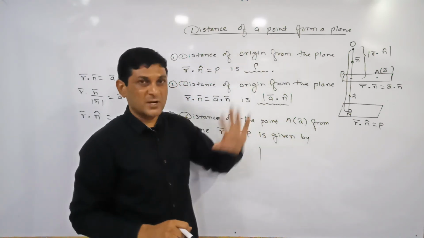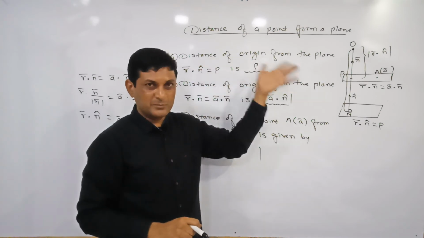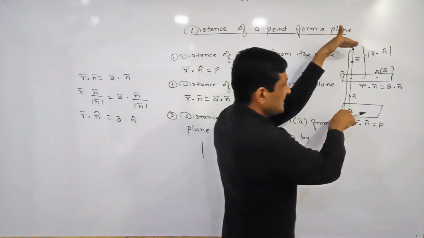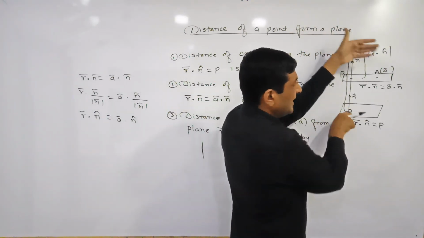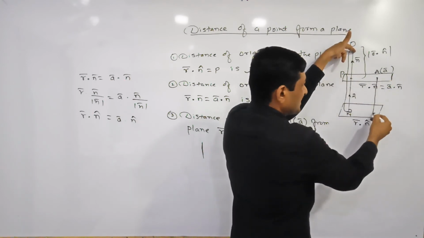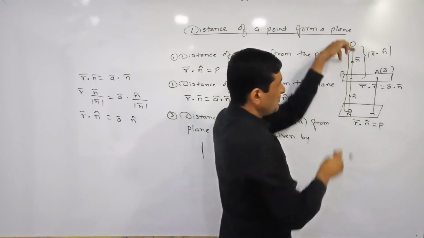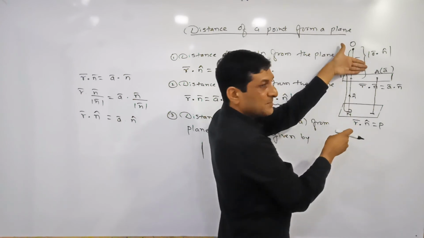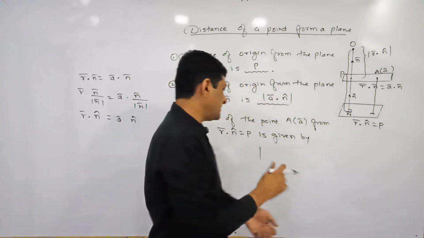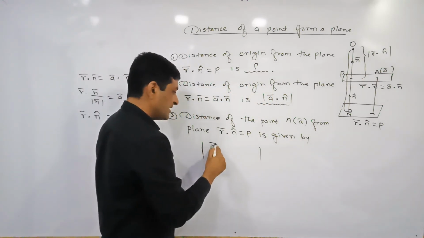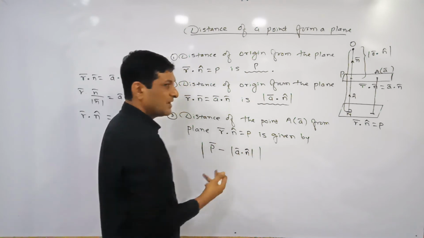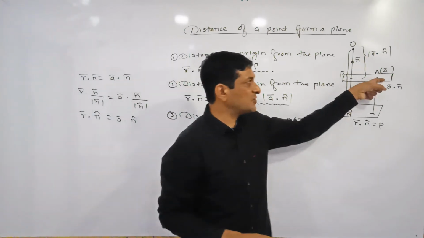अब हमें distance find करना है, distance of this point from this plane. That is our important topic, the title is distance of the point from the plane. अभी ये total distance में से अगर ये distance हमने subtract कर दिया, so what will we get? Here the distance of this point from this plane. ये total distance में से ये distance subtract कर देंगे. ये distance means mod of A bar dot N cap. Means if we are subtracting from P mod of A bar dot N cap, what will we get here? Distance of this point from the plane.